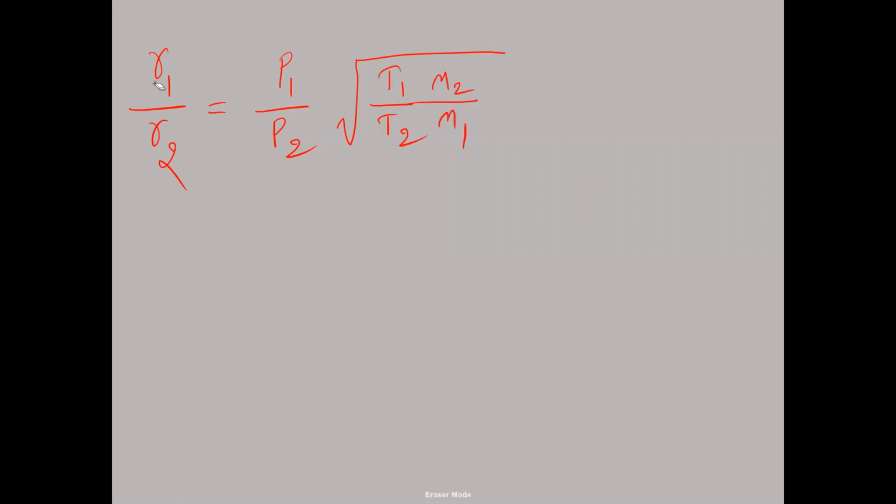That means R1 by R2 is equal to P1 by P2 into under root T1 M2 upon T2 M1.